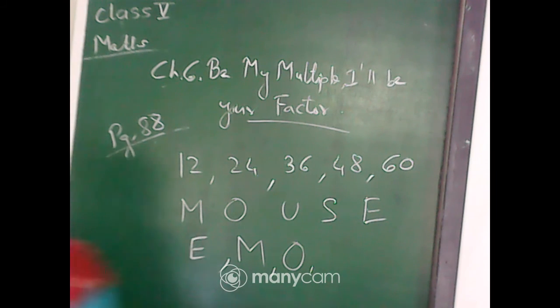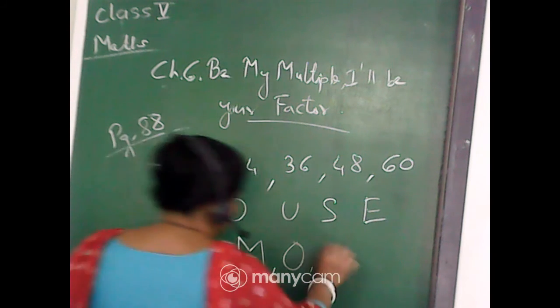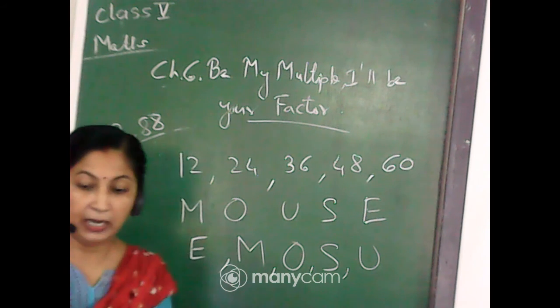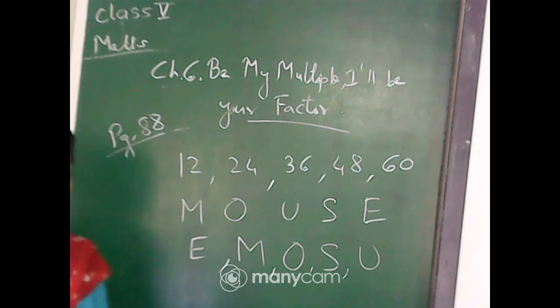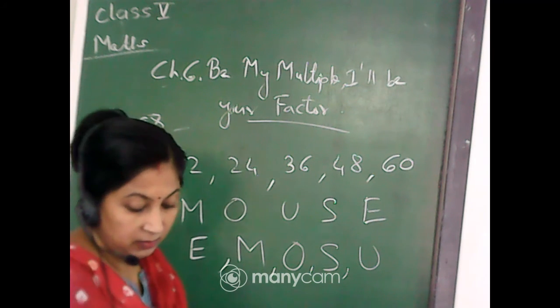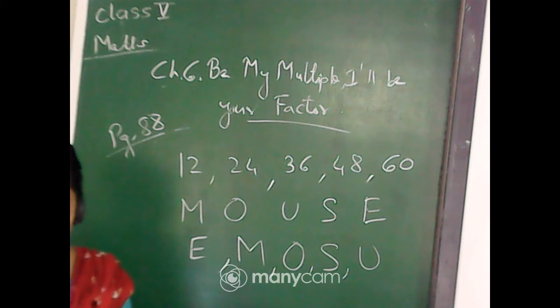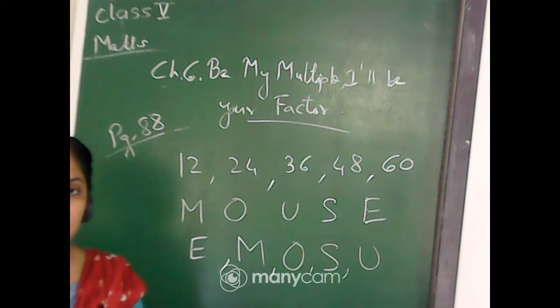Class 5, that means you are not present in the class. What are you doing? Whatever I am writing, you are writing the same thing. It will be S and then U. Really, in the chat box also you are writing the same thing. I was wrong at that time and you are also writing the same thing. That means you are not present in the class. Your concentration is not in the class.